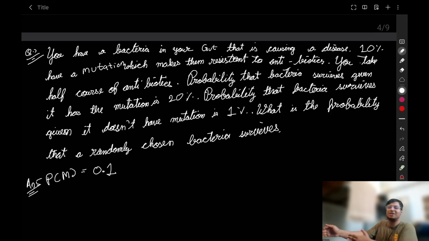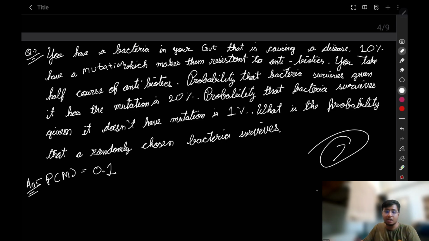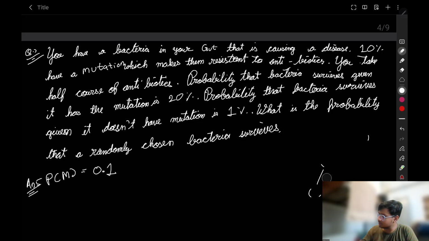This is a bit biology, not mathematics. Suppose the doctor has prescribed you 7 days of medicine, but you have taken only 3 days of medicine. Let's say the doctor has prescribed you 8 days of medicine and you have taken 4 days of medicine. This is the half course, right? You have taken half course of antibiotics.